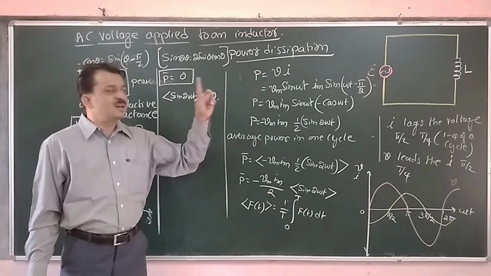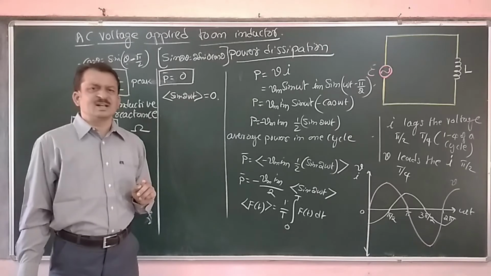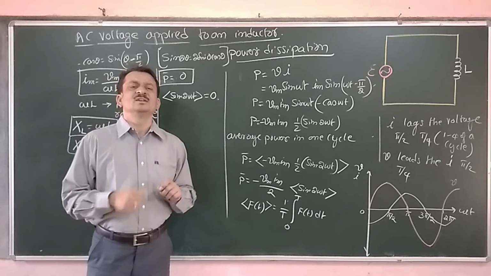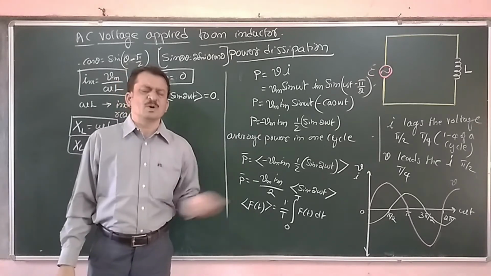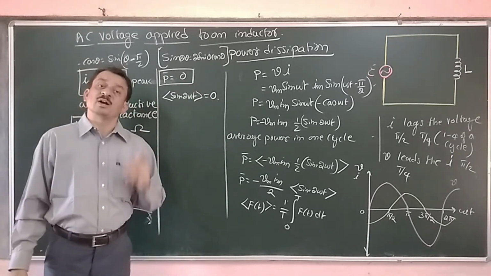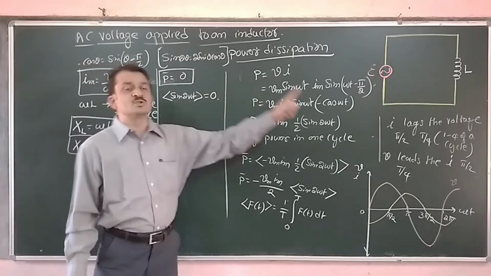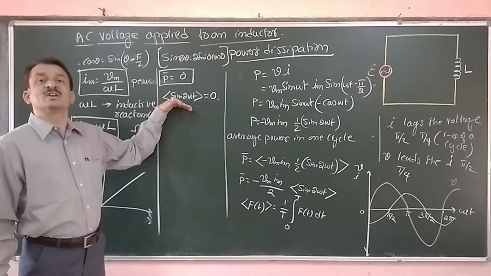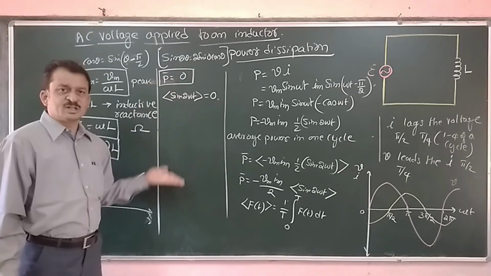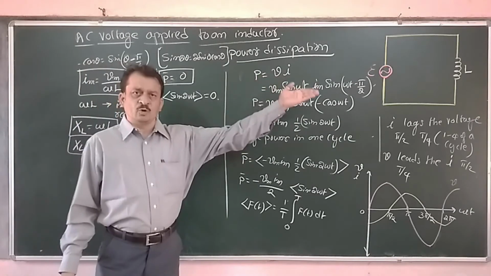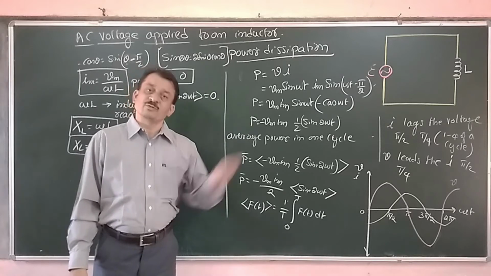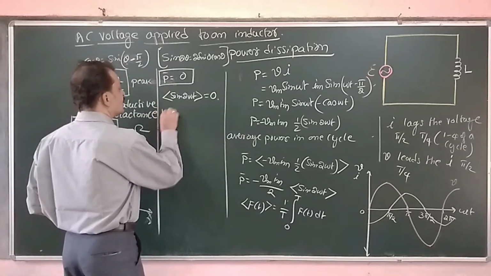Choke is not an ideal inductive circuit. Since it uses a wire as a coil, that wire has a small amount of resistance. Therefore, it also consumes a small amount of power. But if you take a pure inductive circuit, the power consumption is 0. Since the power consumption is 0, even though there is a current flowing, that current we call wattless current. That we will study later onwards.